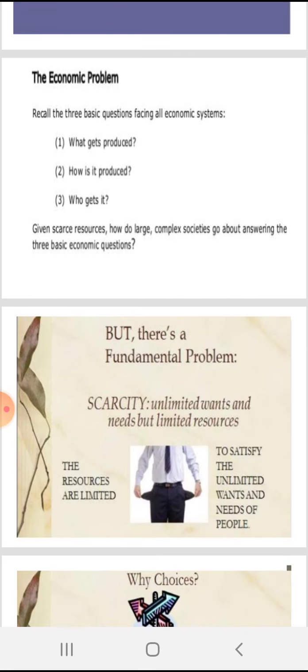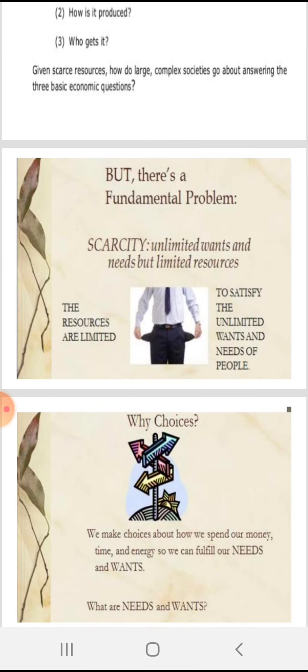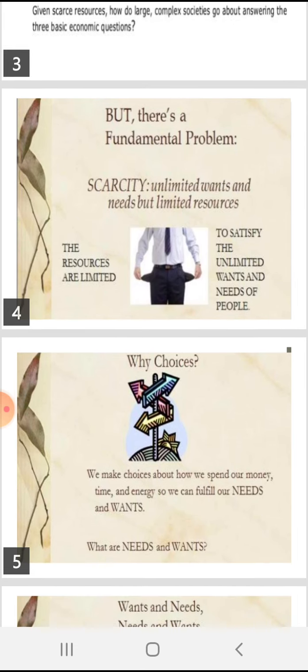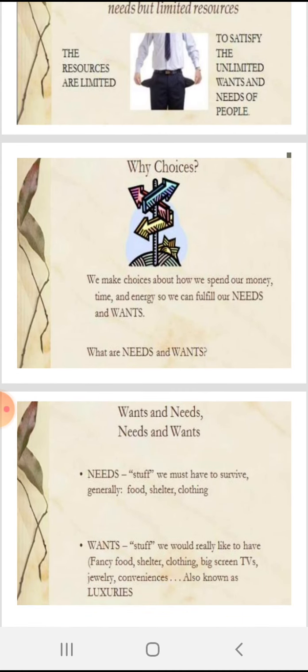Given scarce resources, how do large complex societies go about answering the three basic economic questions? But there's a fundamental problem: scarcity. Unlimited wants and needs but limited resources. The resources are limited, and cannot satisfy the unlimited wants and needs of people. Why choice? We make choices about how we spend our money, time and energy so we can fulfill our needs